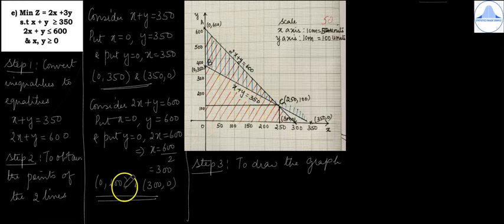Then take the next 2 points 0, 600, so that is here, and 300, 0 is here. Join these 2 points by a straight line, and on that line you write 2x plus y is equal to 600. Then you move on to step 4 to obtain the feasible region.